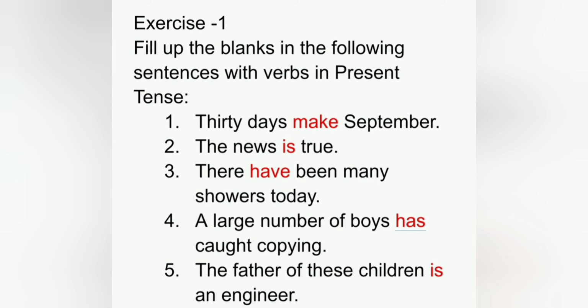First, 30 days dash September. The subject is days, that is plural, so we have to write here the plural verb make. Second, the news dash true. Here the subject is news, that is singular, so we have to write here the singular verb is. Next, there dash been many showers today. The sentence starts with there and the subject is after the verb, showers. So the subject is plural, so we have to use here the plural verb have.